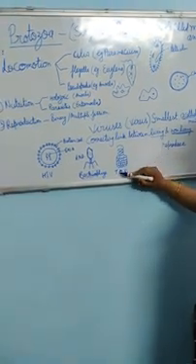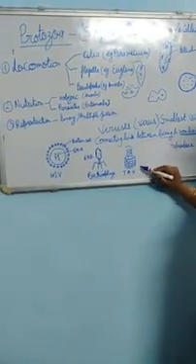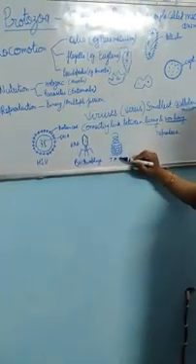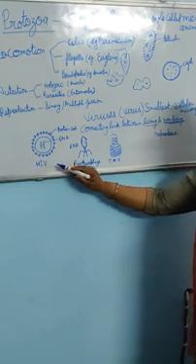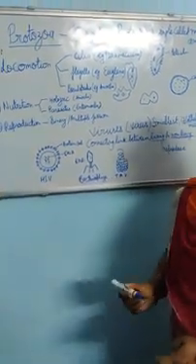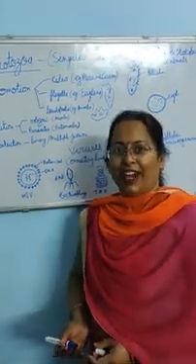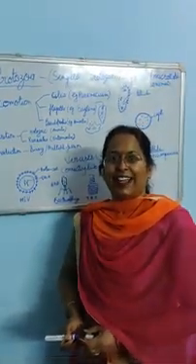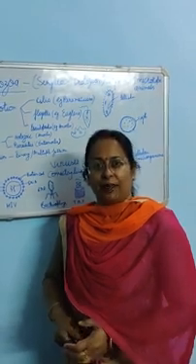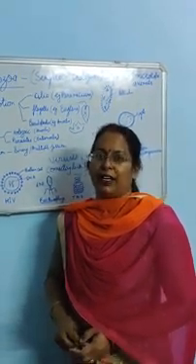TMV, tobacco mosaic virus, is a virus that lives in the leaves of the tobacco plant. These are the different viruses that are very harmful. Nowadays we are suffering from a virus only, coronavirus, and these are the microorganisms that are present in the environment.